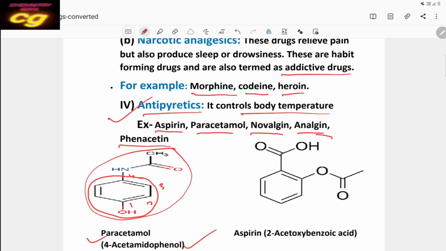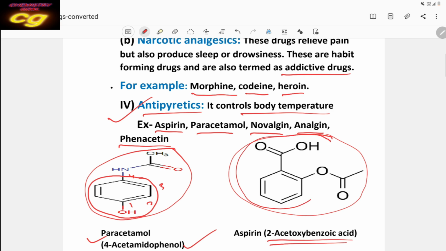And aspirin is also an important type of drug. Aspirin is used as both antipyretic and analgesic. It reduces body temperature and also controls body pain. The chemical name of aspirin is 2-acetoxybenzoic acid. This is your benzoic acid. The 2 position, counting 1 and 2, contains an acetoxy group. So 2-acetoxybenzoic acid.